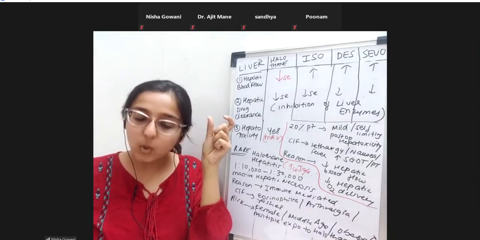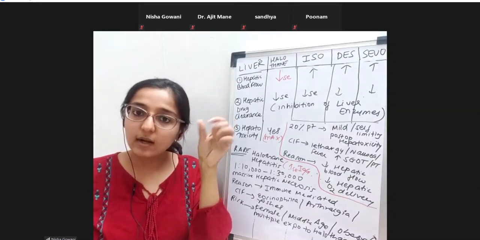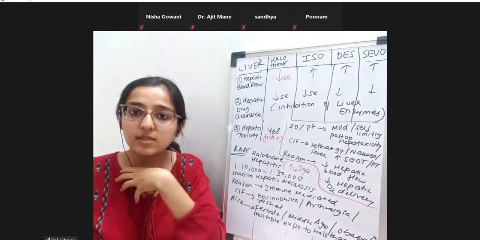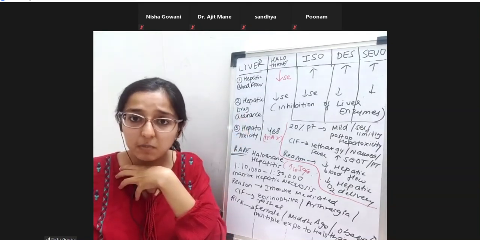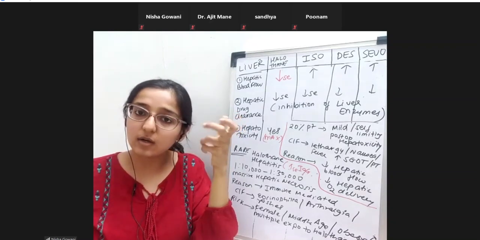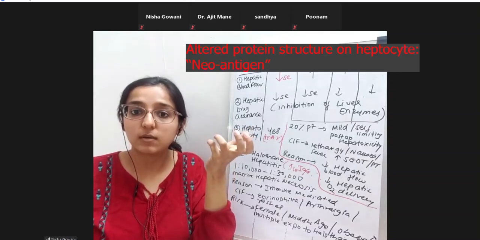Okay. So there are microsomal proteins which are present on the hepatocytes. They are undergoing some conformational change. So now these protein structures, which were previously known as self, a part of our body, have changed in structure. And now this has become a neo-antigen. It's become a new antigen.